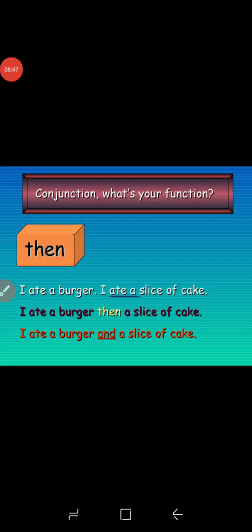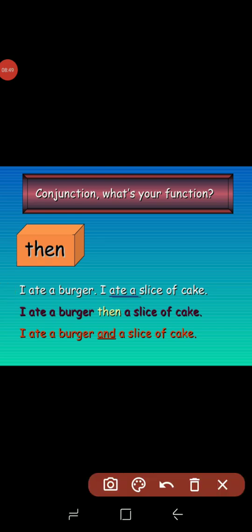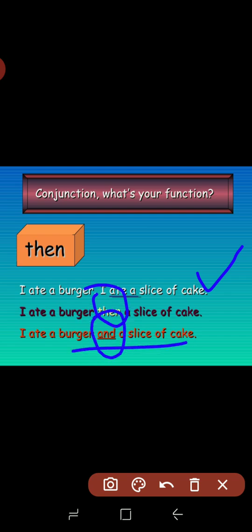Now how to use then. I ate a burger, I ate a slice of cake. That means first we do one thing, then finish another thing. I ate a burger, then a slice of cake. I ate a burger and a slice of cake. You can also use and here.